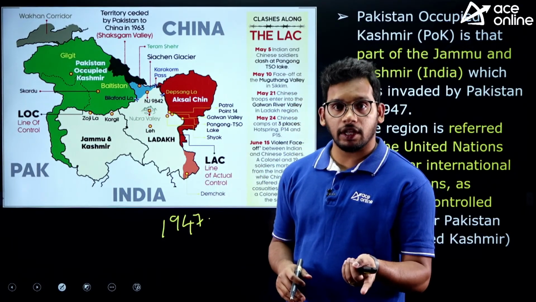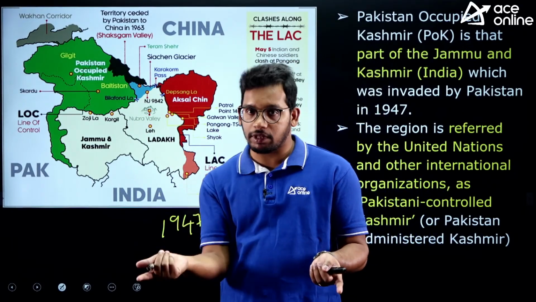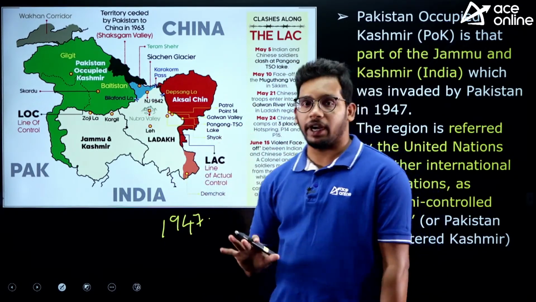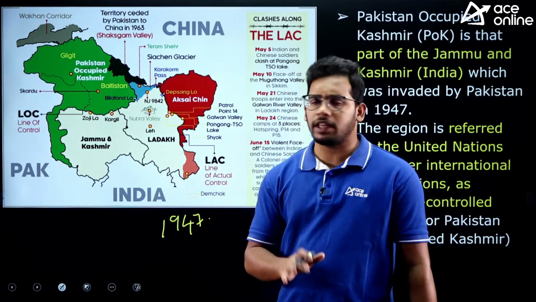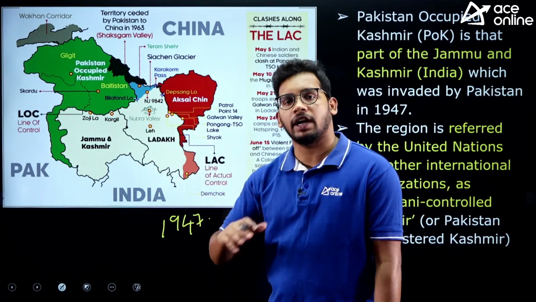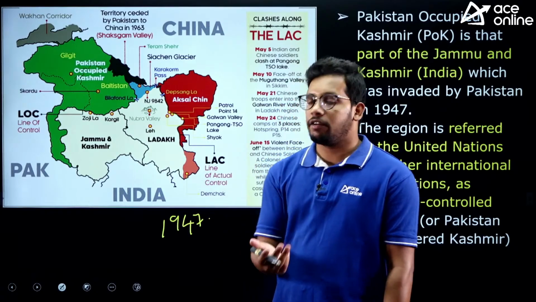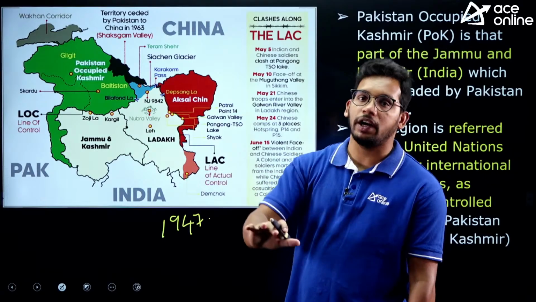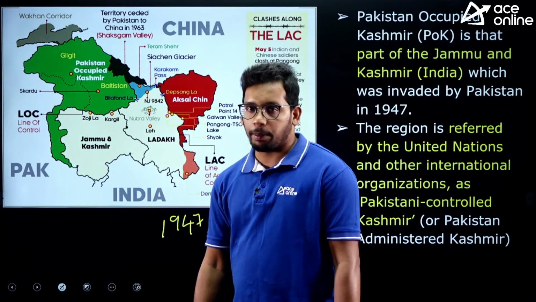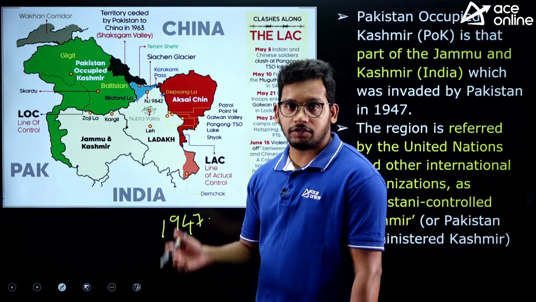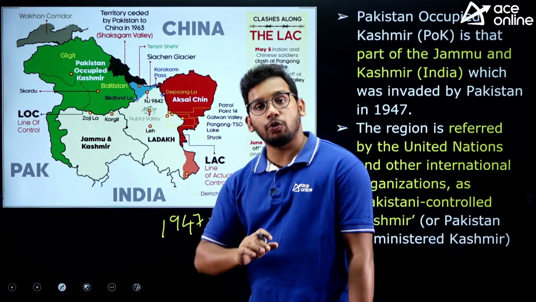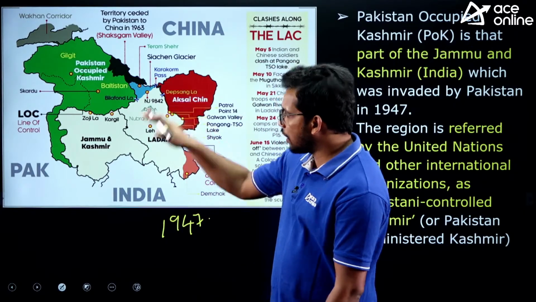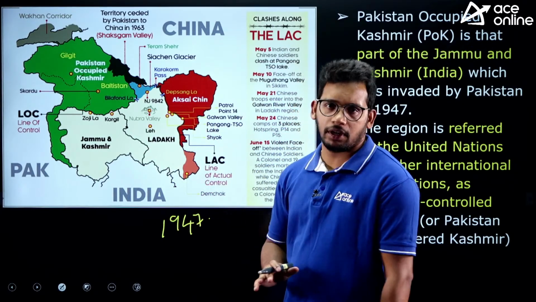Either they can join with the Indian territory or they can join with the Pakistan territory, or they can also remain independent, right? So in the first plan there was no plan to be independent, but later the Indian Independence Act also gave one more option, whether if they don't want to join either Pakistan or India, they can also remain independent. So the Raja of Jammu Kashmir decided to be independent. They don't want to join with India or Pakistan, fine, but the territory is within Indian dominion, right?